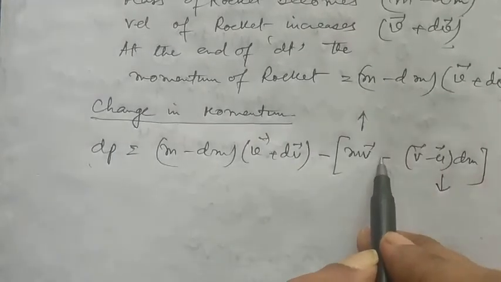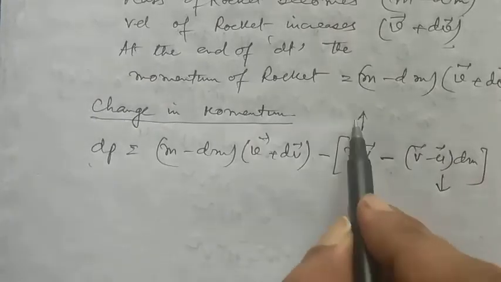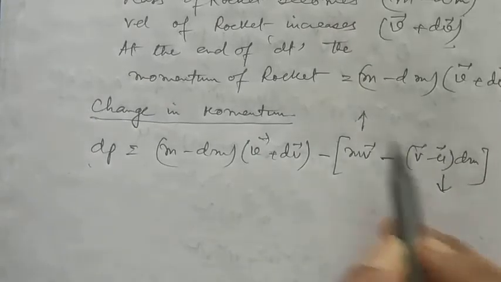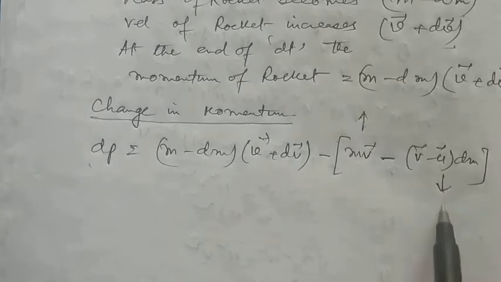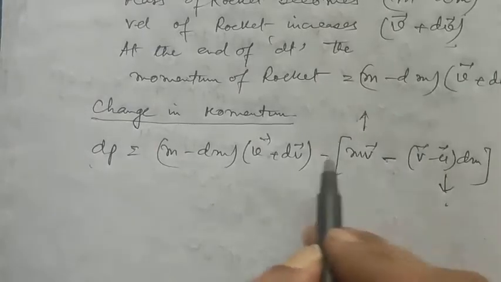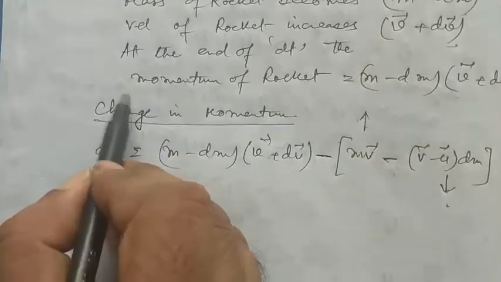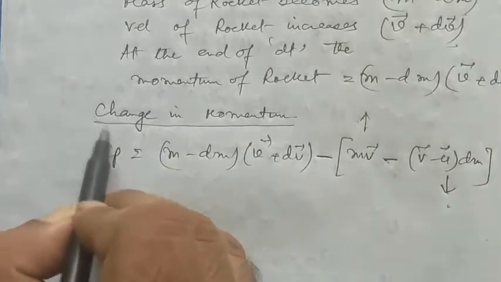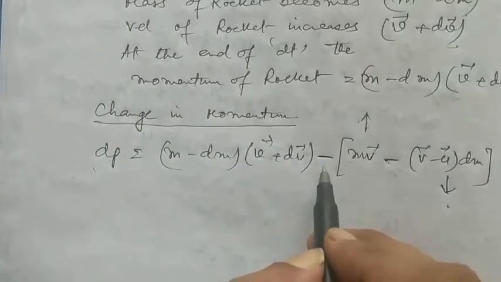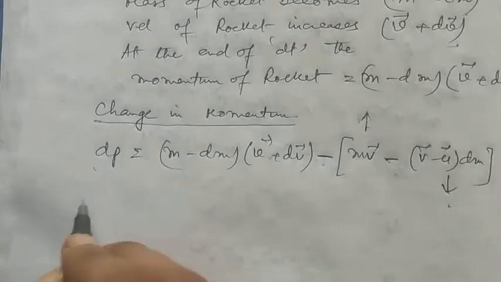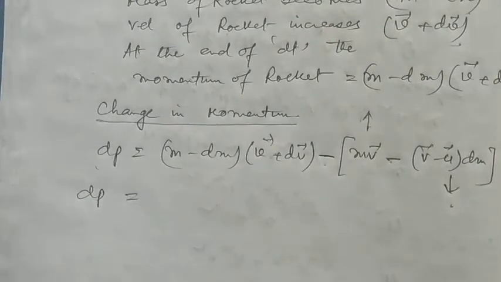Now why has this minus sign been used? Because these two are in different directions. One is moving upwards and the gases are moving downwards, so a minus sign is used here. And this outer minus is because of the change in momentum. As we are finding the change in momentum, we are using a minus sign here. Now after solving this, we get the expression.